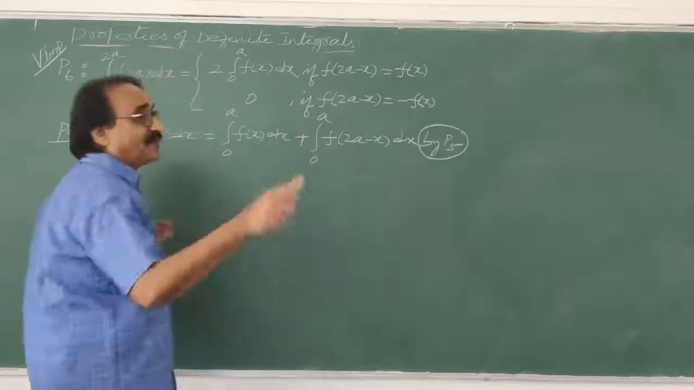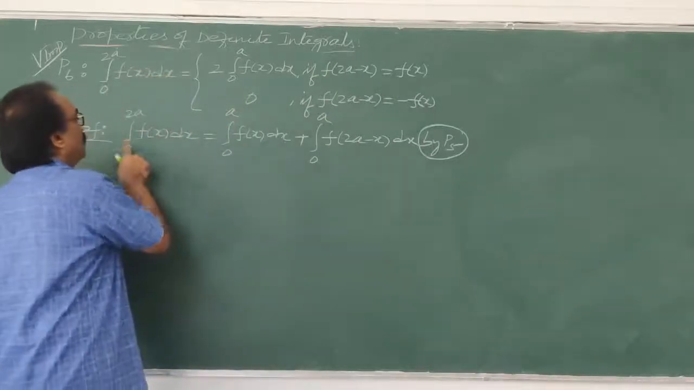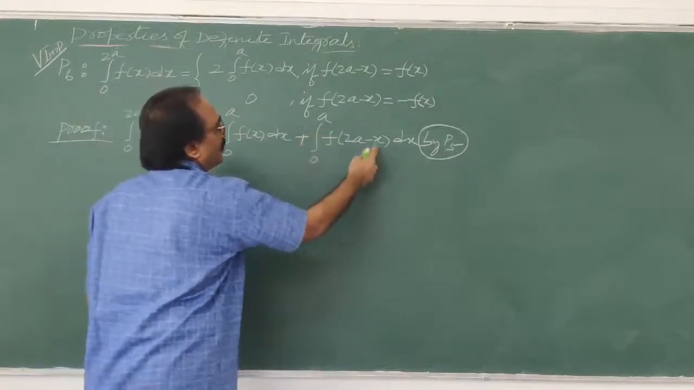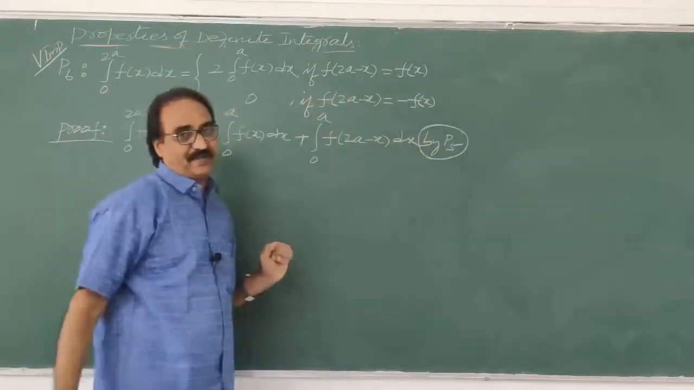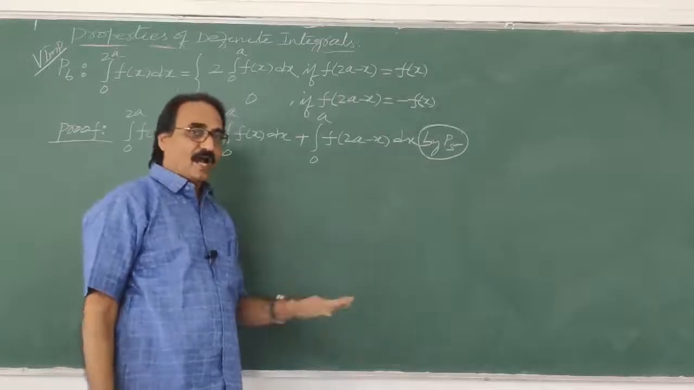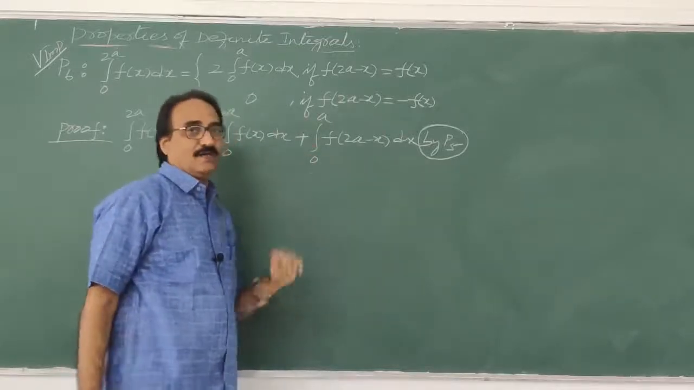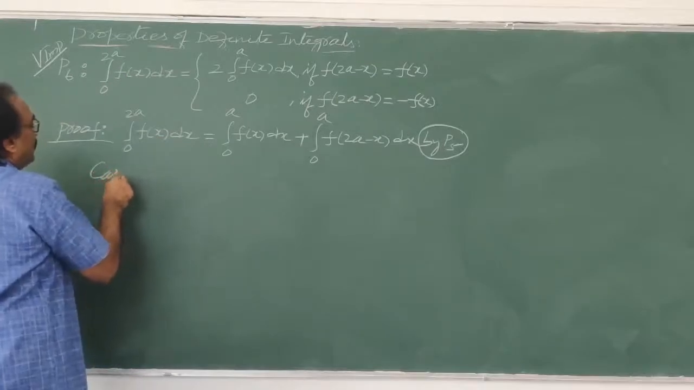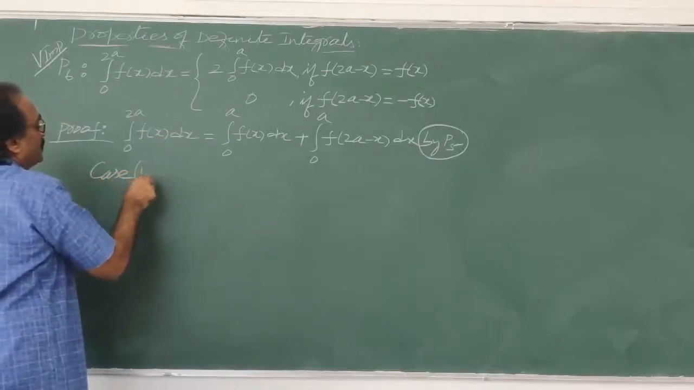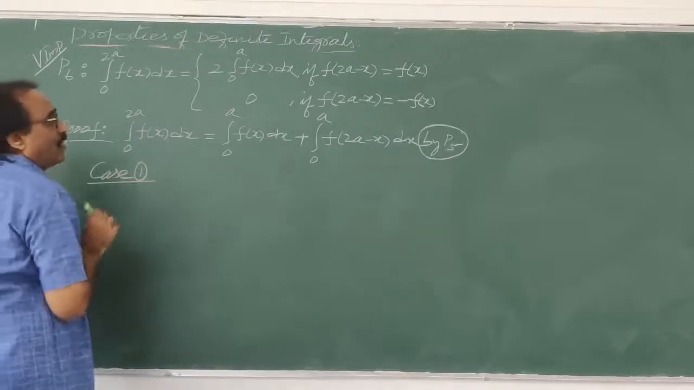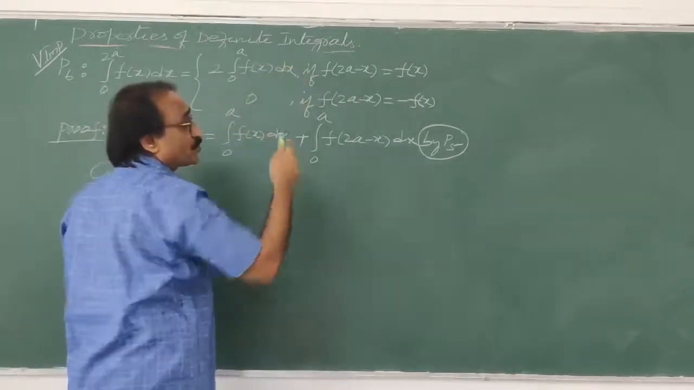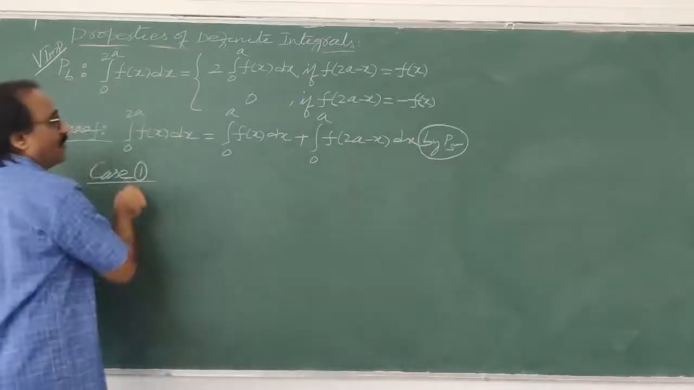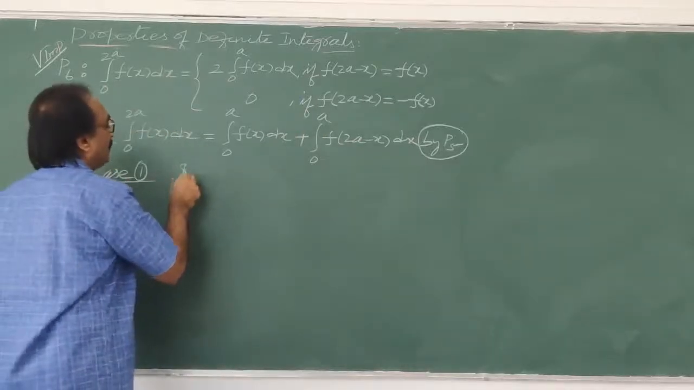Then after writing the property 5 theorem, integral 0 to 2a f of x dx is equal to integral 0 to a f of x dx plus integral 0 to a f of 2a minus x dx. This is property 5. Correct or not? You have proved. After getting this, I'll write case 1. What is a case? If means if possible. So in case 1, what will I write? The same.